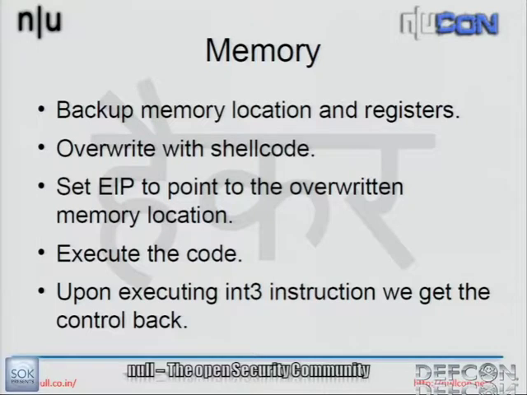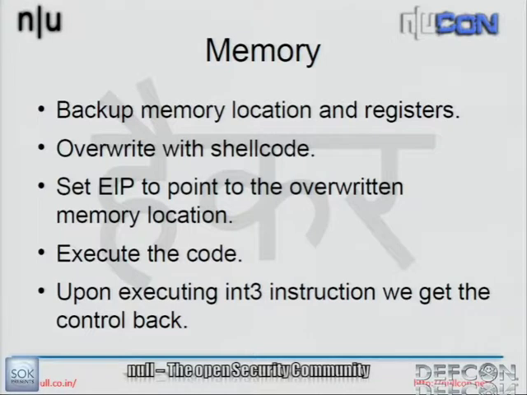I've created a stub shellcode for the mmap2 system call. I back up a particular location inside the remote process, back up the registers of the process, and then overwrite it with my own mmap2 shellcode, and then make it execute that.